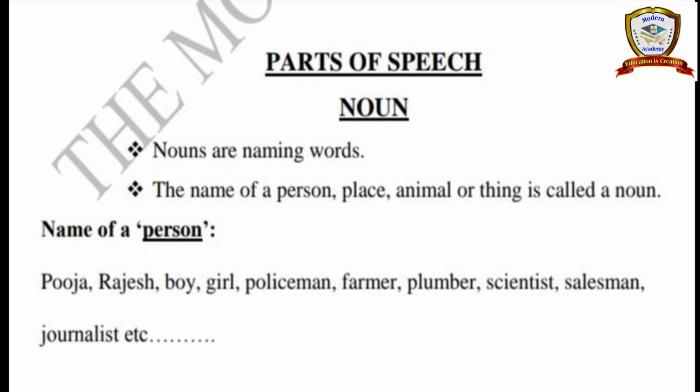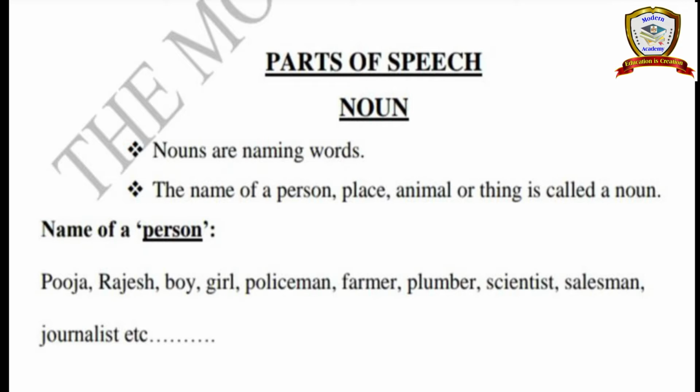In parts of speech, today we are going to see one part only, noun. What is a noun and what are the kinds of nouns? These things today we are going to see in a detailed manner. First, what is a noun?